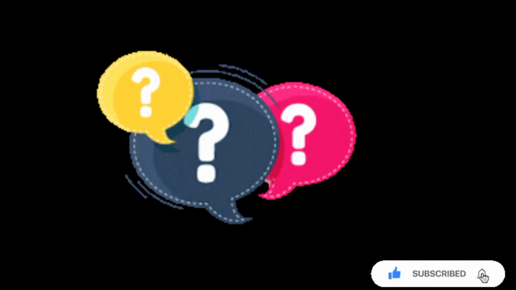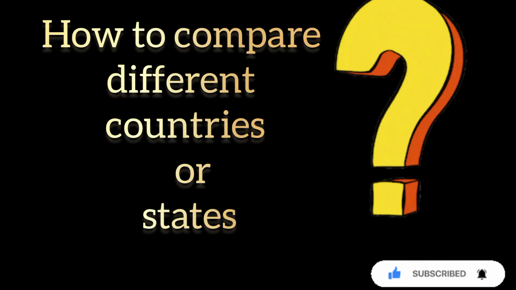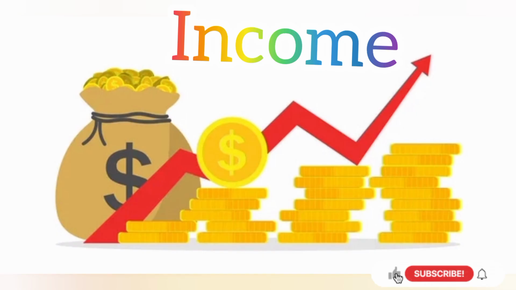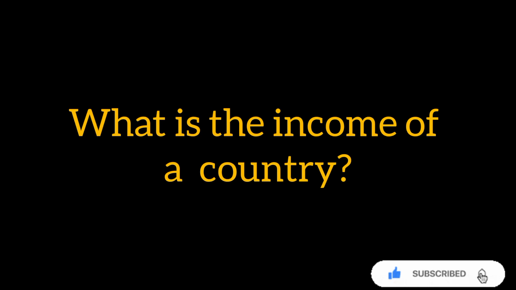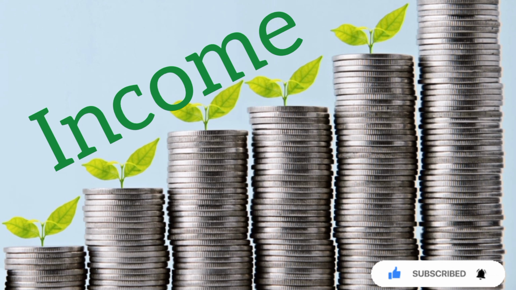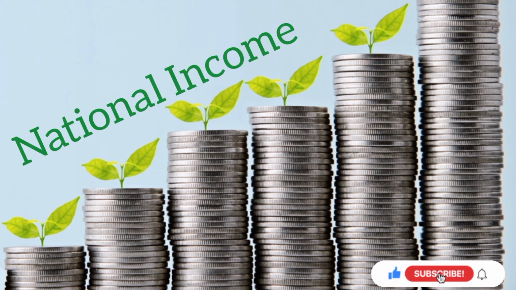Now, let me ask you one question. Then, how to compare different countries or states? Yes, for comparing countries, their income is considered to be one of the most important attributes. Okay, then what is the income of a country? Yes, the income of the country is the income of all the residents of the country. The income of the country is also known as national income.